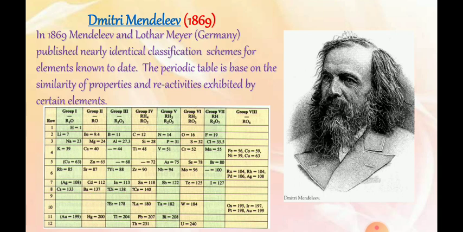The periodic table is based on the similar properties and reactivities exhibited by certain elements. You can find different elements arranged according to their properties, and at that time different elements with their corresponding atomic masses were arranged like this.